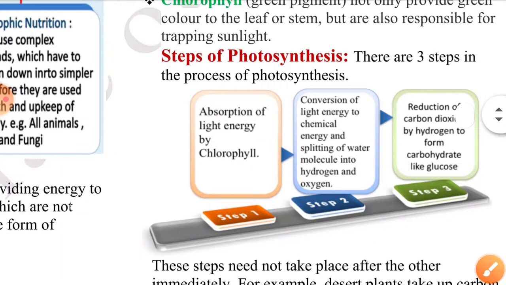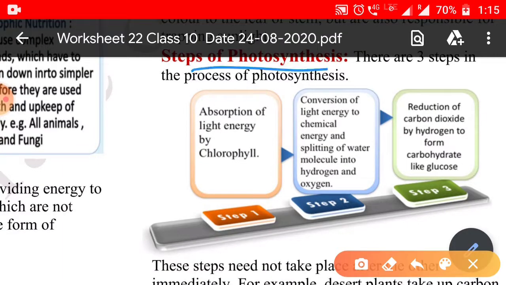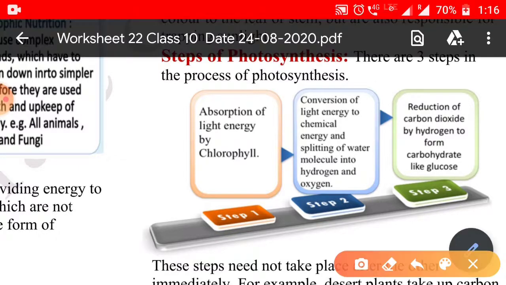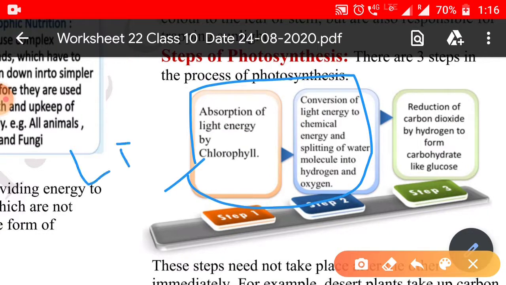And the steps of photosynthesis, here we can read the 3 steps. First is the absorption of the light energy by the chlorophylls and the conversion of light energy to chemical energy, and the splitting of the water molecule into hydrogen and oxygen. These both are included in the light reaction.